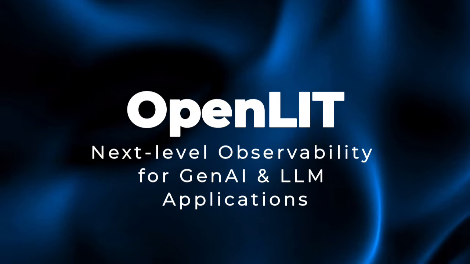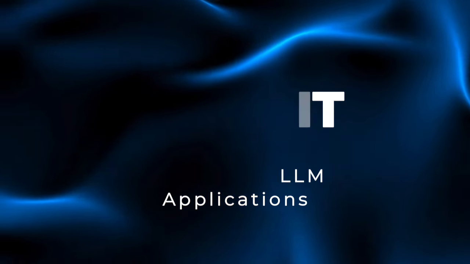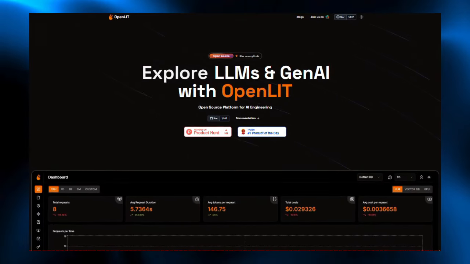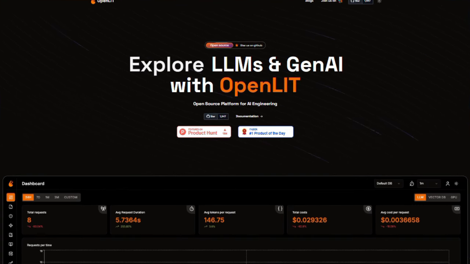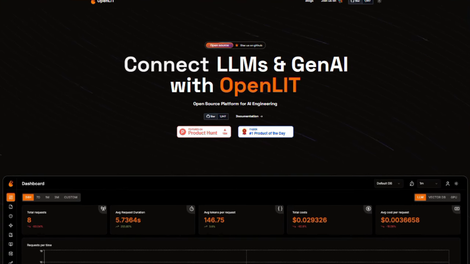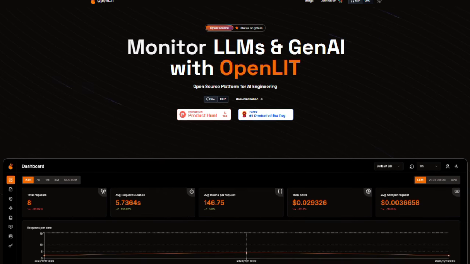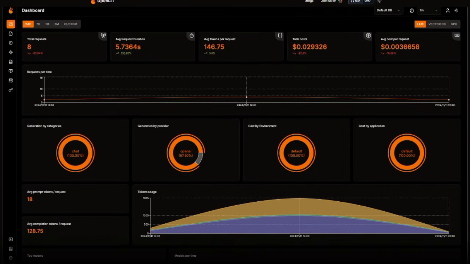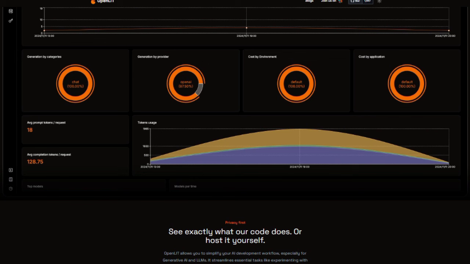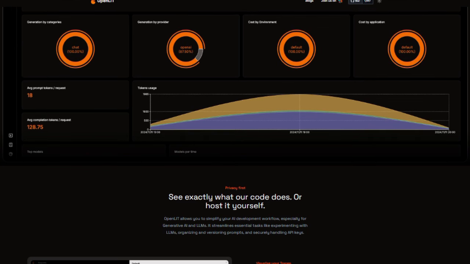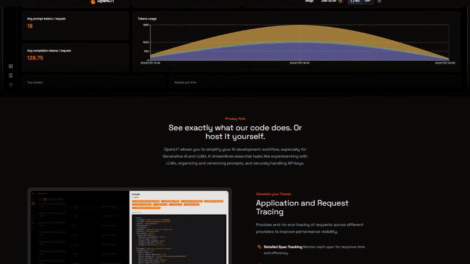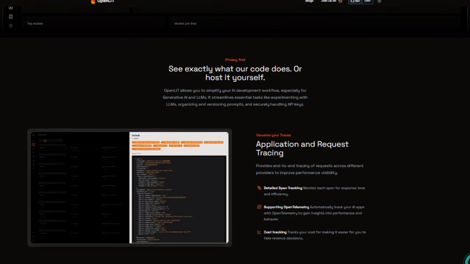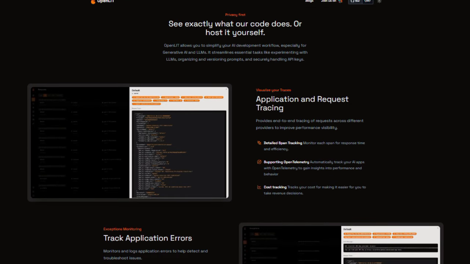Project number 2, OpenLIT. Next-level observability for Gen AI and LLM applications. This project stands out because it marries the power of observability with the unique challenges of generative AI, offering an end-to-end solution that truly understands what AI systems need to reveal. Most tools monitor web requests or database queries, but OpenLIT is built from the ground up to trace, analyze, and interpret LLM behavior, prompt performance, and secrets management all under one roof. Unlike generic observability platforms, OpenLIT natively supports OpenTelemetry and is purpose-designed for AI workloads.